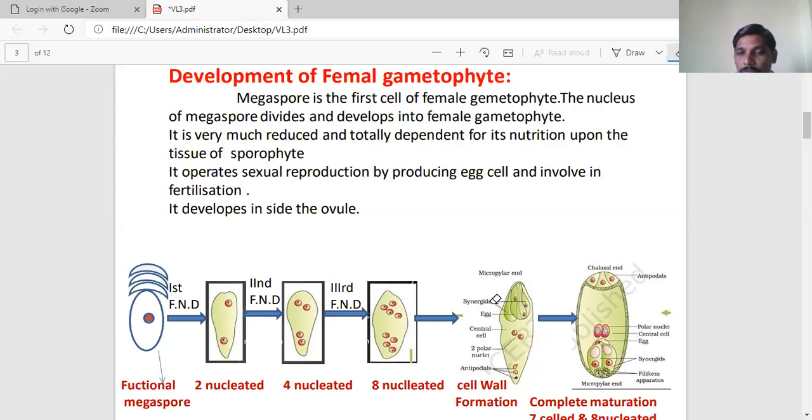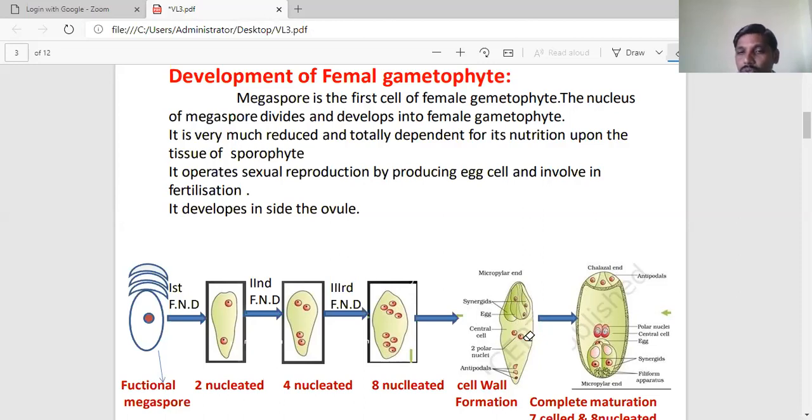Before wall formation, out of the 8 nuclei, 4 nuclei are situated towards the micropylar region and the remaining 4 towards the chalazal end. From both sides, one single nucleus migrates towards the center of the embryo sac. So towards the micropylar end, 3 nuclei are left, and towards the chalazal end also 3 nuclei are there. 2 nuclei are coming from both sides, the posterior and anterior side.